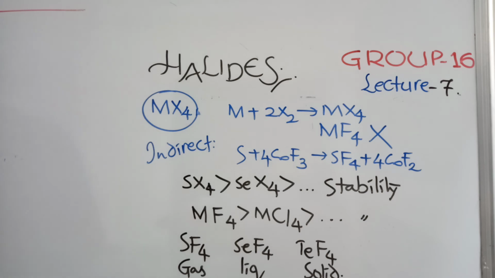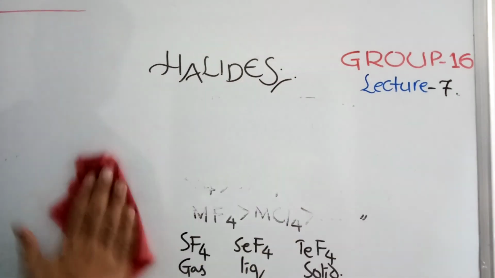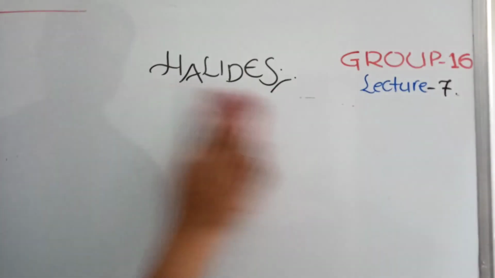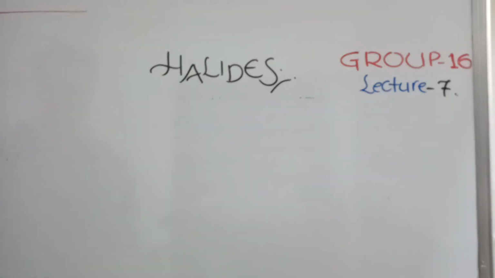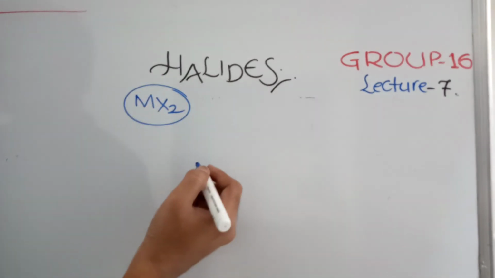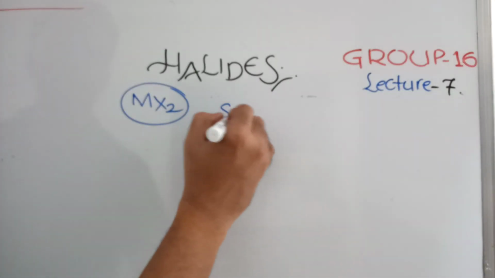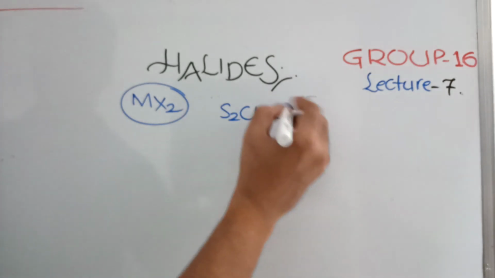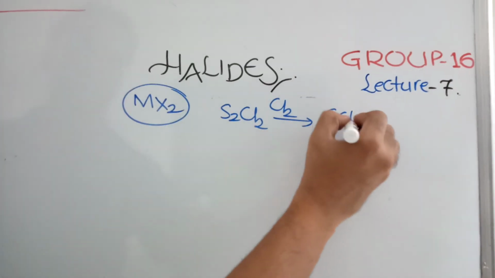About MX4, these are some important lines. We will take up MX2 and M2X2. One or two important lines are there, in that mustard gas will come. MX2 is one special category, we will discuss MX2. When S2Cl2 is treated with extra chlorine, it forms SCl2.